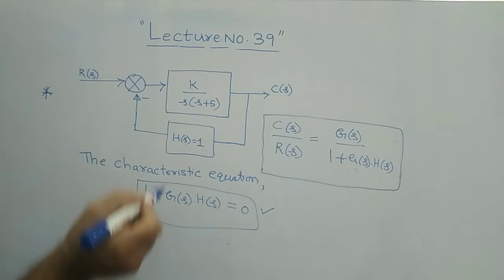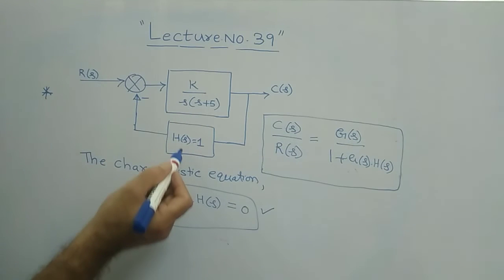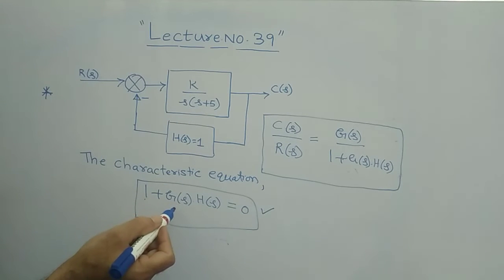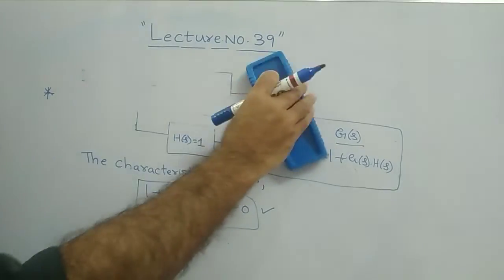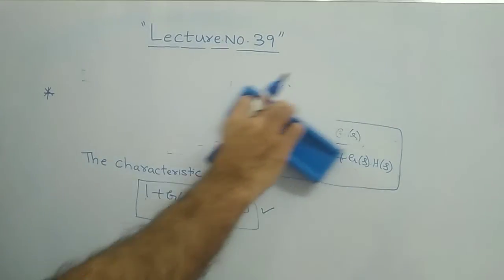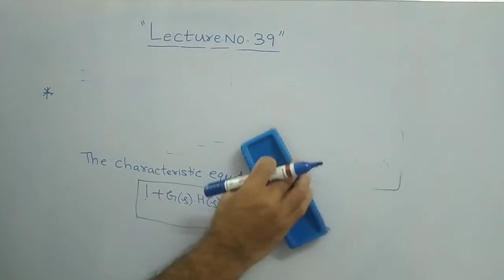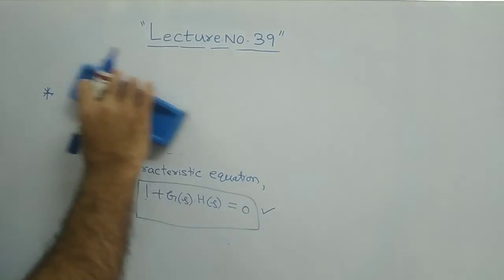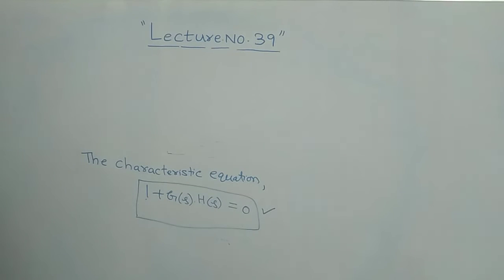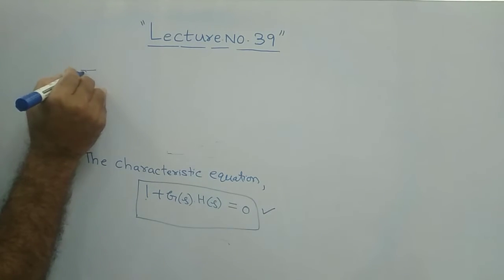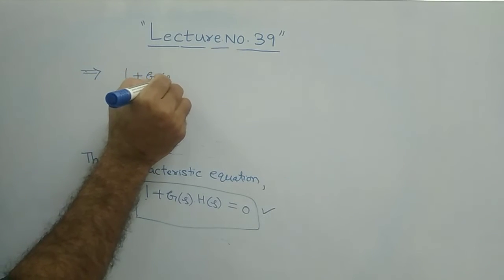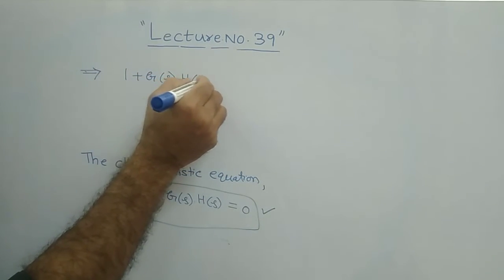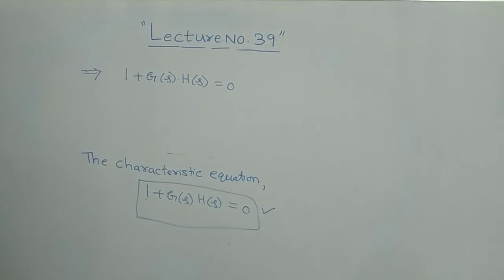Therefore, what do you know? G of S you know, H of S value is 1. Substitute that G of S value in this equation. What will you get? Then I will erase this diagram. This implies basically 1 plus G of S into H of S equal to 0. This is your characteristic equation.